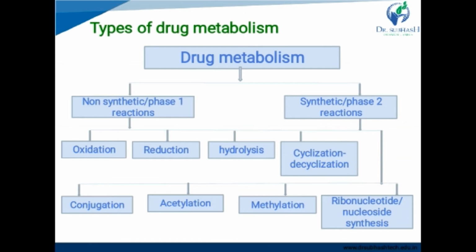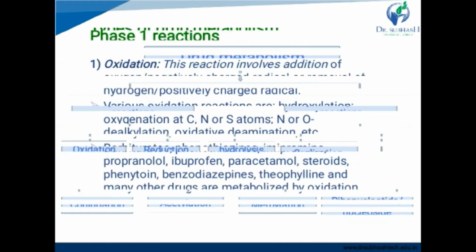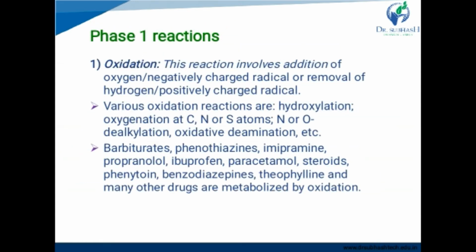Phase 1 reactions are oxidation, reduction, hydrolysis, cyclization and decyclization, whereas phase 2 reactions are conjugation, acetylation, methylation, ribonucleotide or ribonucleoside synthesis.